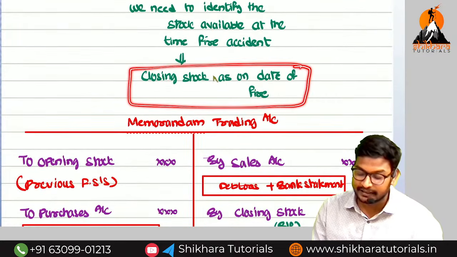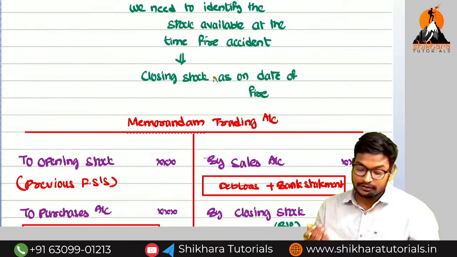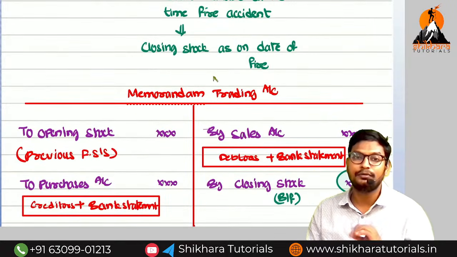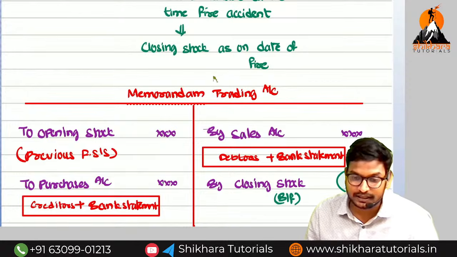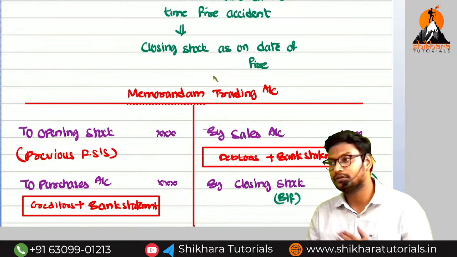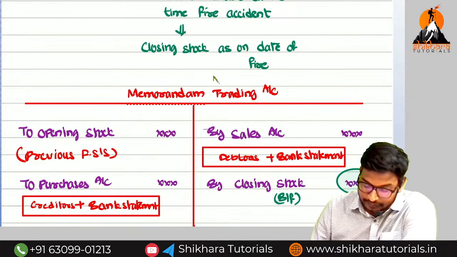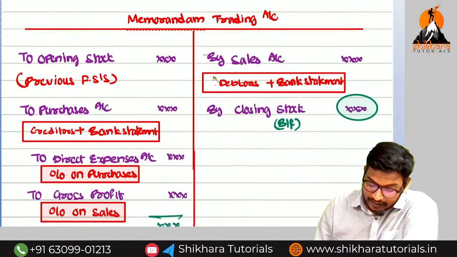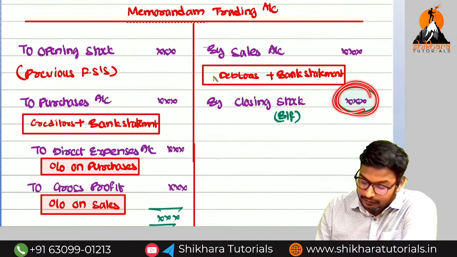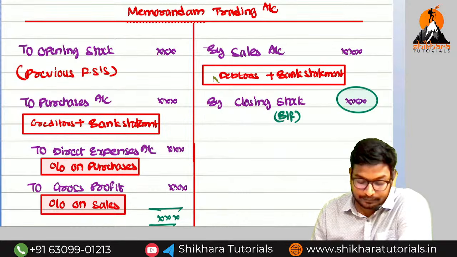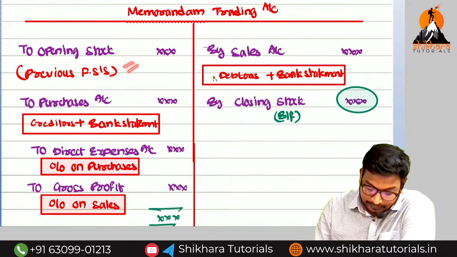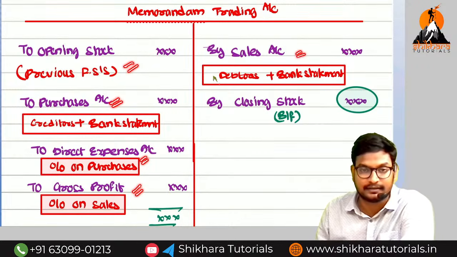Closing stock as on the date of fire we need to find out. So the closing stock will be available on which account, Amma? Trading account or P&L account? Trading account. The closing stock will be available on the trading account. Generally, in order to find out the closing stock, what we all need, Amma, we need the opening stock, we need the purchases, we need the direct expenses, gross profit and sales.